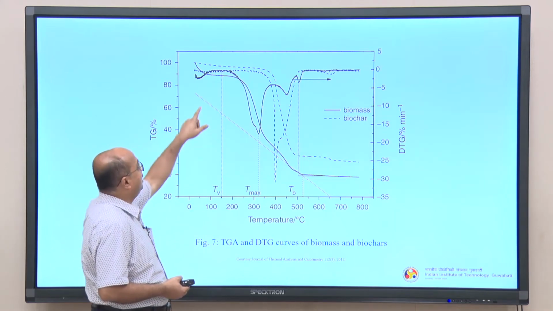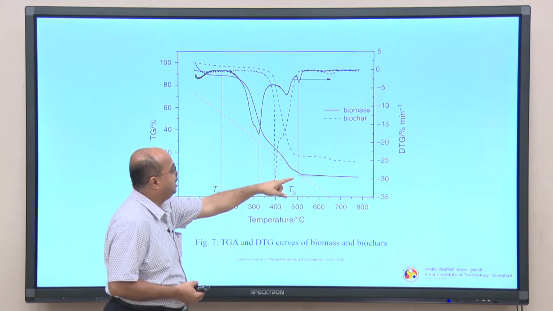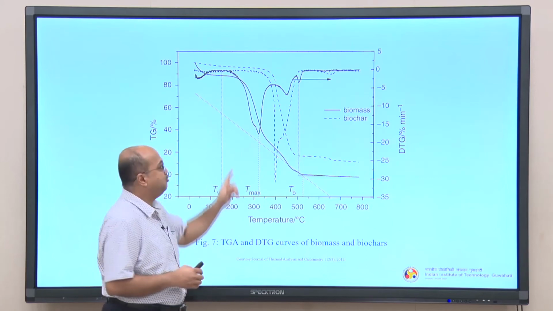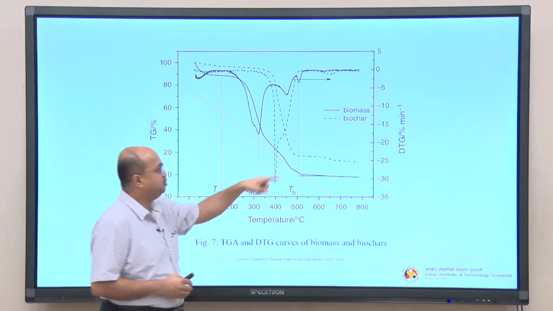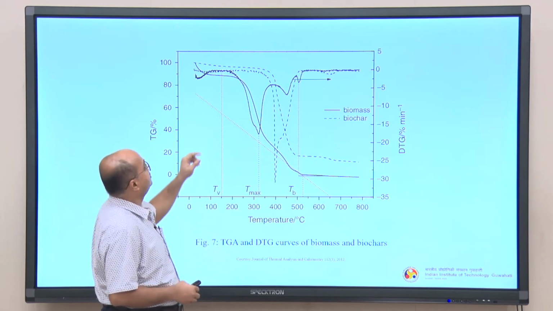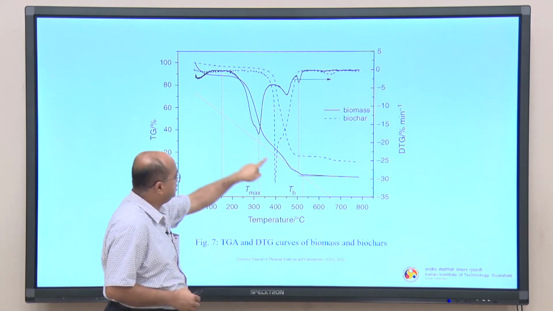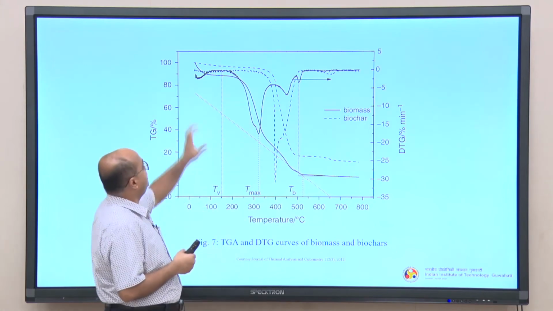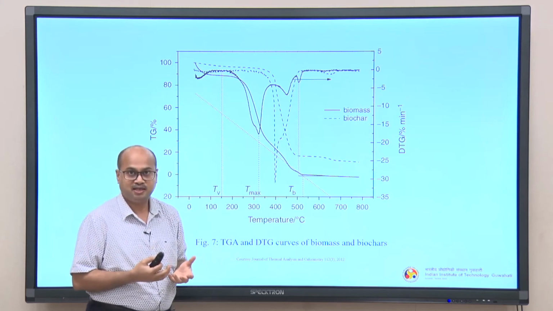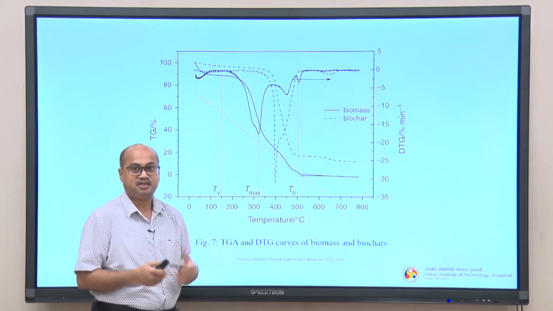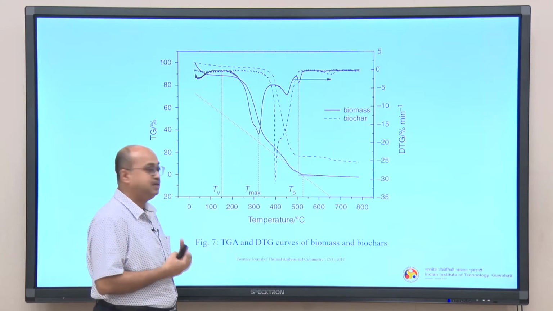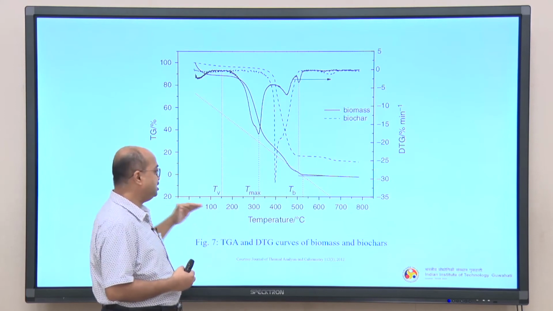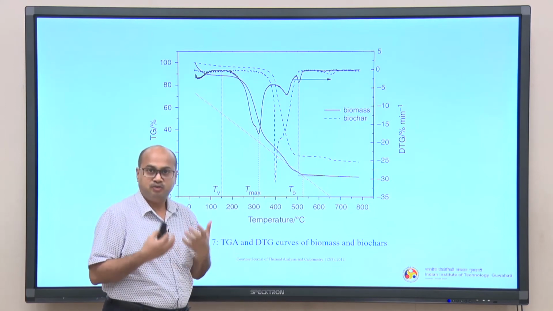You can see the solid black line corresponds to the DTG and TGA of the original biomass, whereas the dotted blue line corresponds to the biochar. This curve here is the thermogravimetric analysis curve. Initially, we are measuring the TG percentage, basically the weight loss with respect to temperature. We are not plotting time here, it is temperature. With increasing temperature, of course, the weight loss will increase.